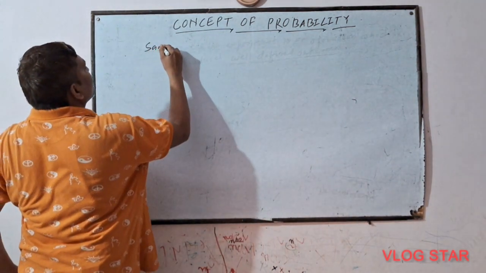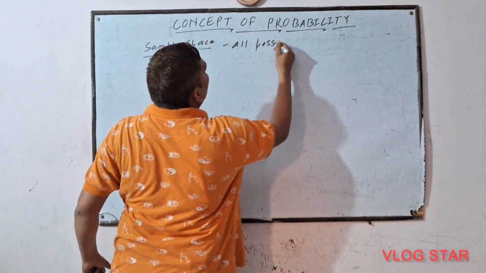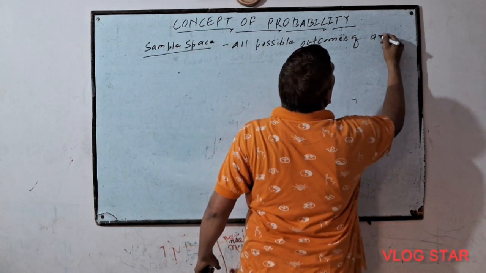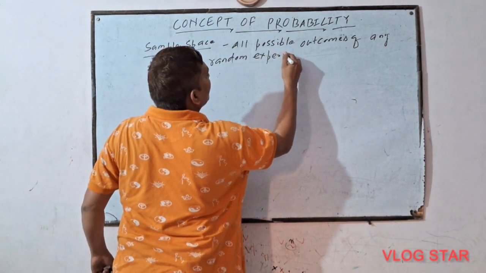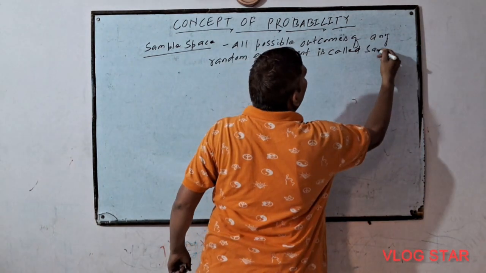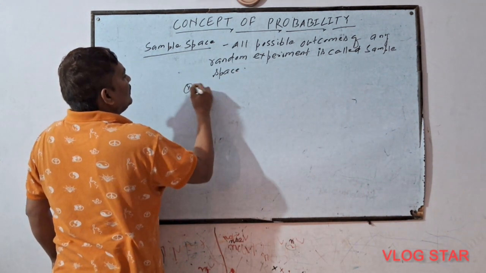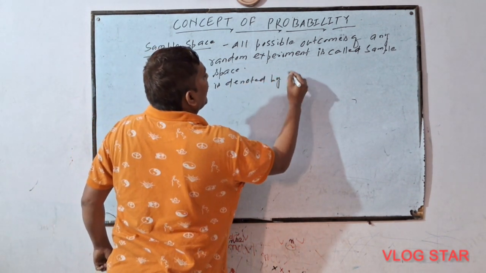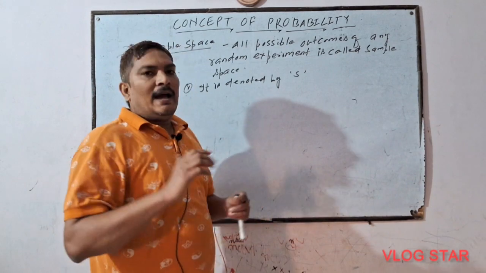Now sample space, all possible outcomes of any random experiment, is called sample space. Now it is denoted by capital S.